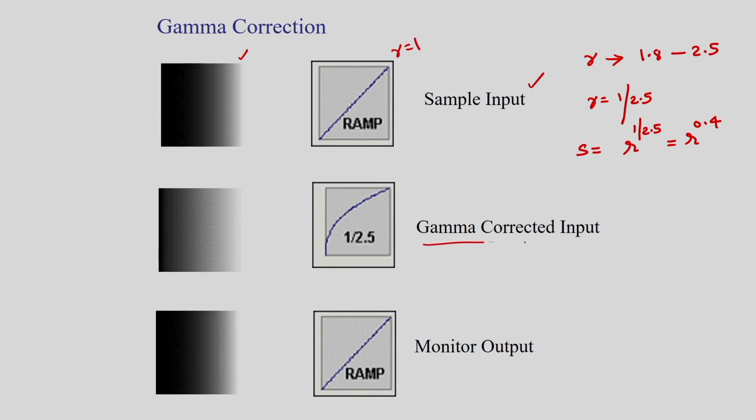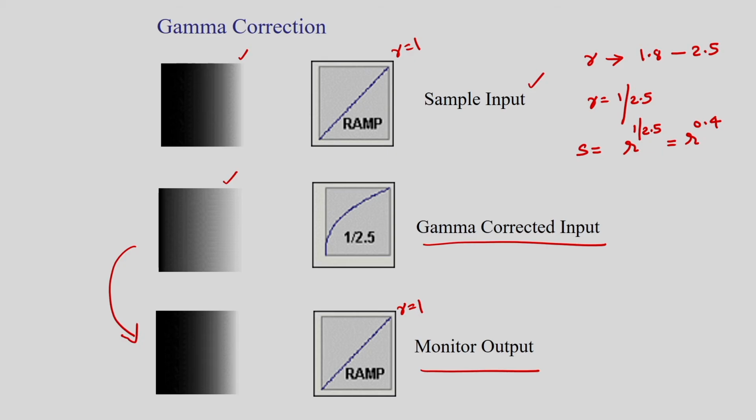So first I am doing the gamma correction. If I do this correction, then the input to the monitor will be this, and corresponding to this input my output will be this. Then the monitor output will be the ramp output, that is the gamma will be 1 in this case.